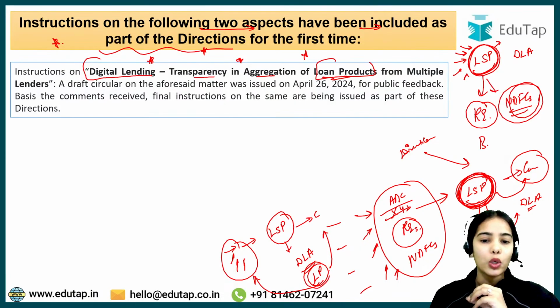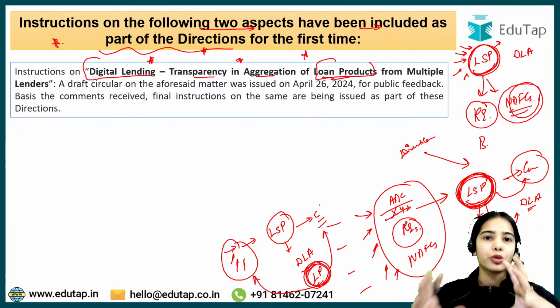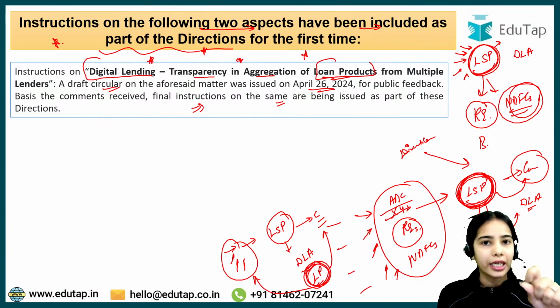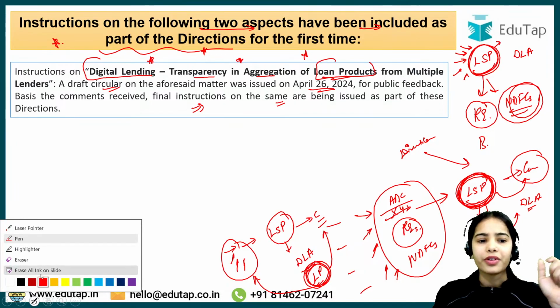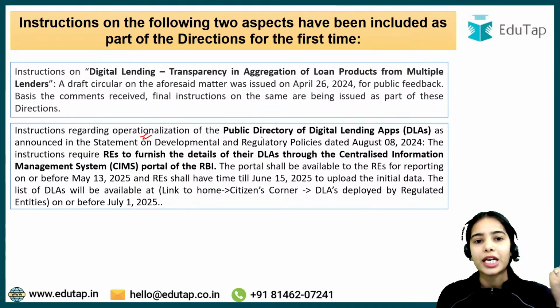So when the loan products are shown to the customers, there should be a transparent process that should be followed. A draft circular was released in this regard on April 26, 2024, and the final instructions on the same are now being included in the digital lending directions, which we will understand in today's session, how the transparency will be followed. Okay, so instructions regarding operationalization of the public directory of digital lending apps.